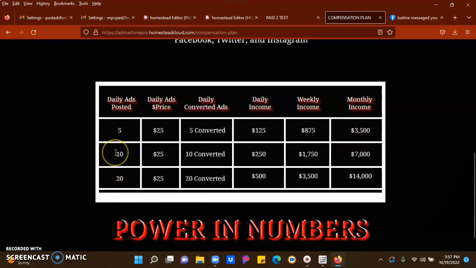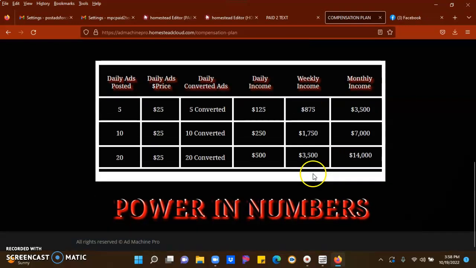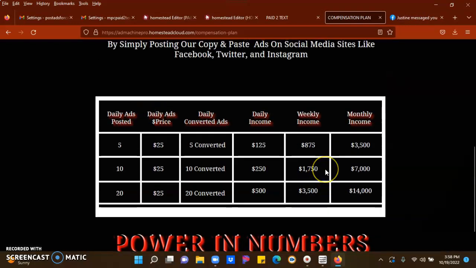What if you send out 10 and 10 people convert, right? At 25 each, that's $250 per day. You want to set your mark. You want to say, I'm going to get 10 in per day. That 10 a day, that's $250 per day. That's $1,750 per week, with an amazing $7,000 per month, guys. $7,000 per month from texting. And this tool is creating all of the messages that you're sending, so it's a no-brainer.